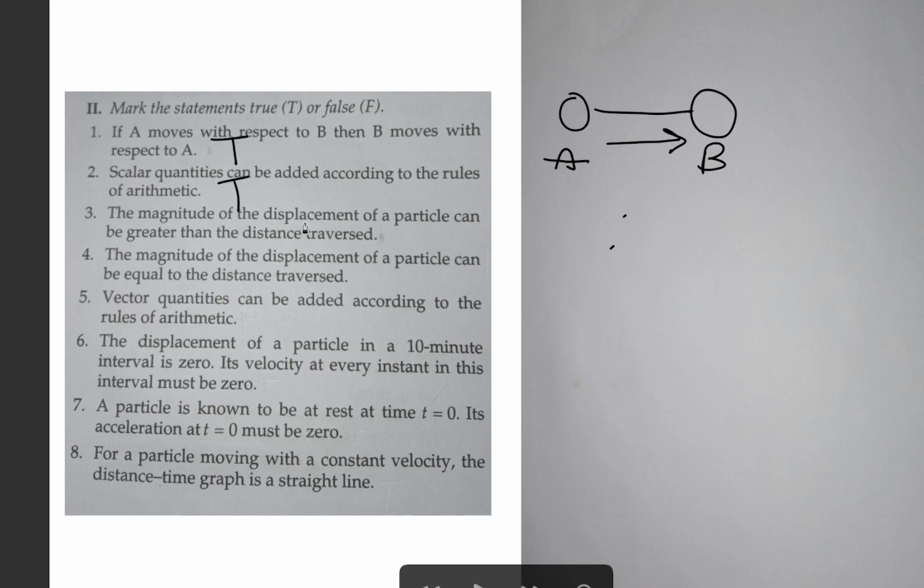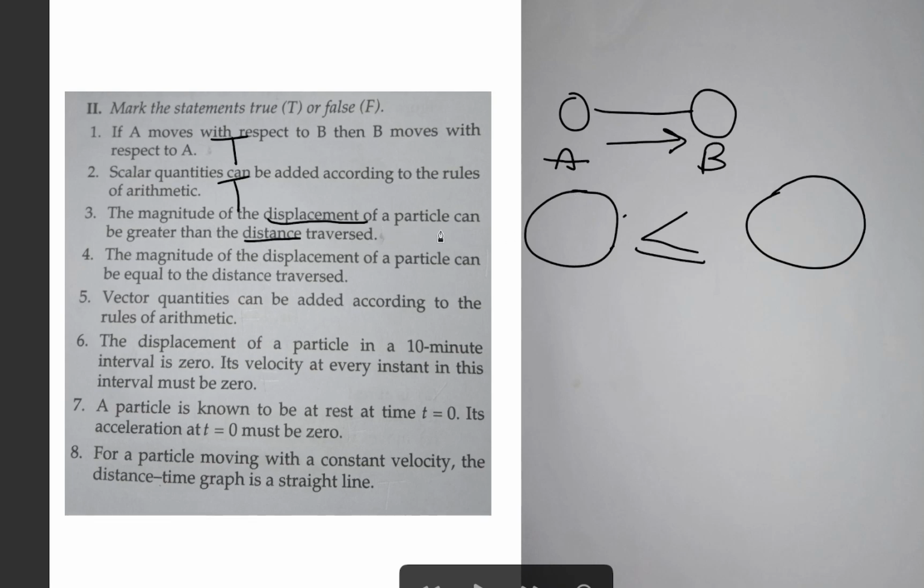In the third question, the magnitude of the displacement of a particle can be greater than the distance traversed. Displacement is a vector quantity, distance is a scalar quantity. The magnitude of the vector quantity is always either less than or equal to the scalar quantity. Always the magnitude of the scalar quantity will be more compared to the vector quantity. But in the question they are saying that the magnitude of the displacement can be greater. No, it is not possible. False.